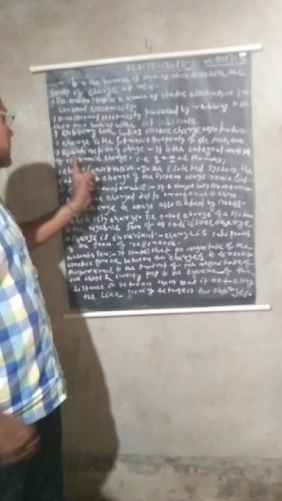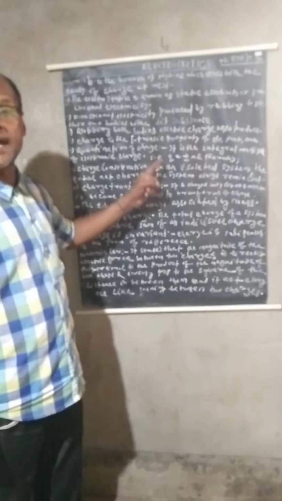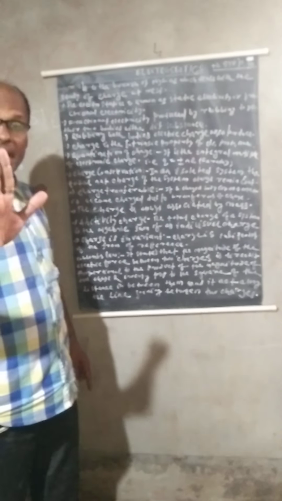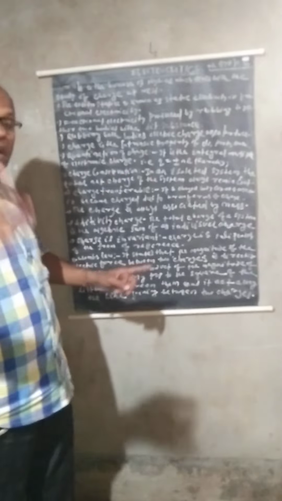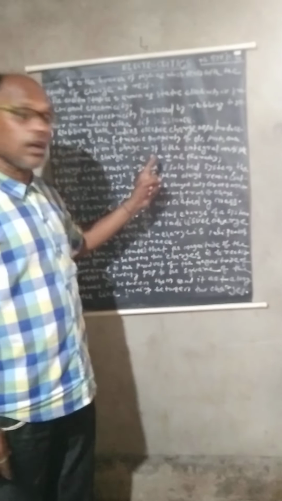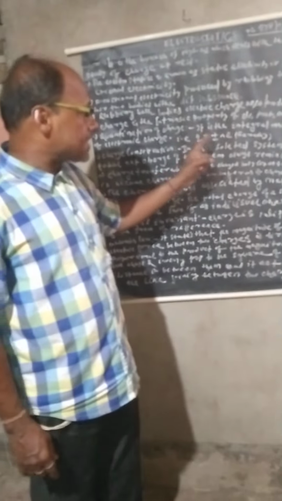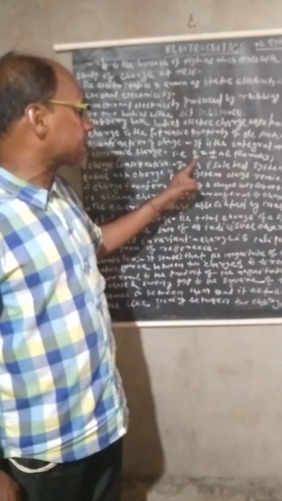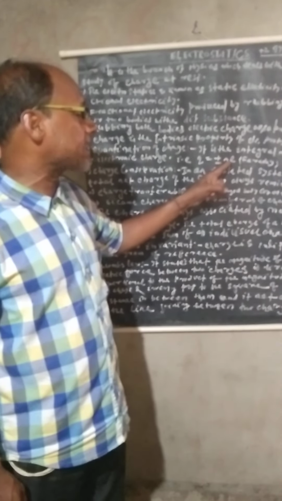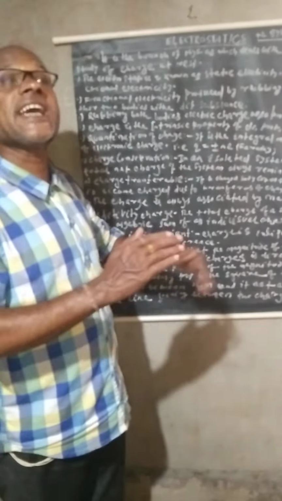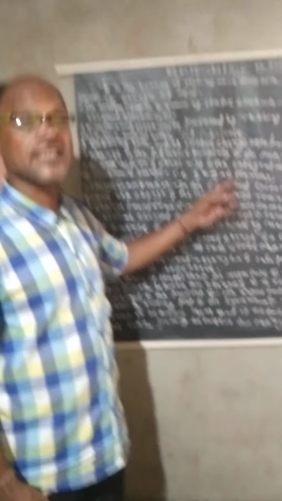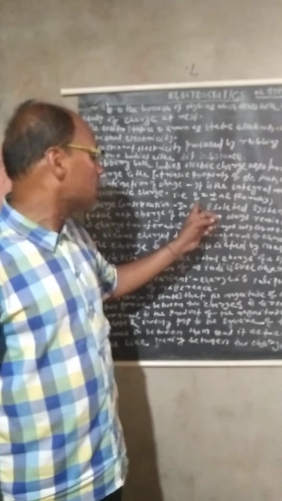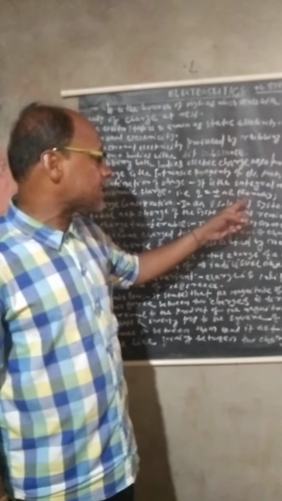For example, the charge Q is equal to plus or minus n e, where n is an integer and e is the electronic charge.